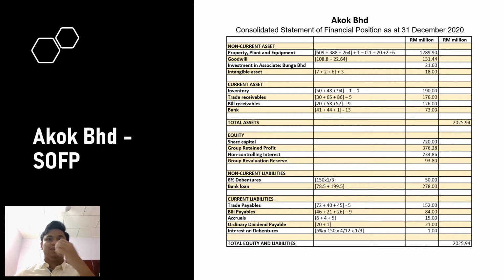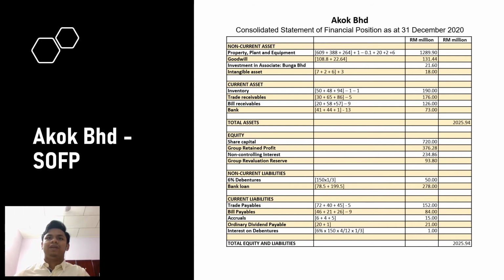The trade receivable 30 million plus 65 million plus 86 million is taken from SOFP and minus 5 million. 5 million is 50% settlement. So the amount of payment will be 5 million and minus trade receivable. So we go to the bill receivable, 20 million plus 58 million and 57 taken from SOFP, and 9 million came from half of bill payable split in favor, which is 50% times 26 million.